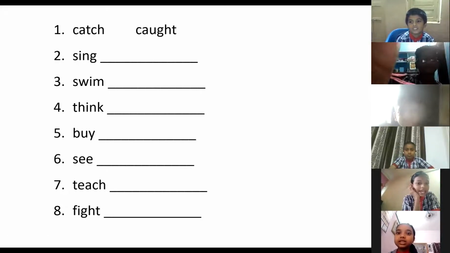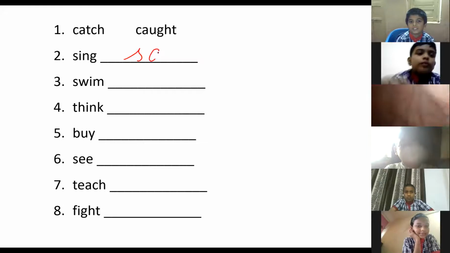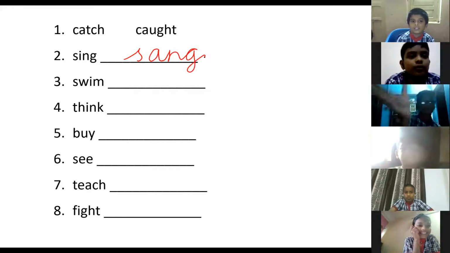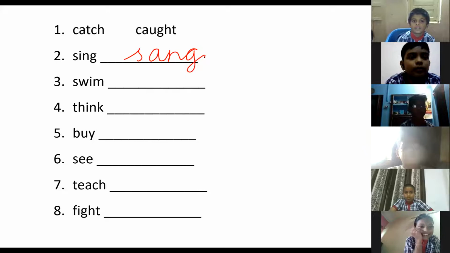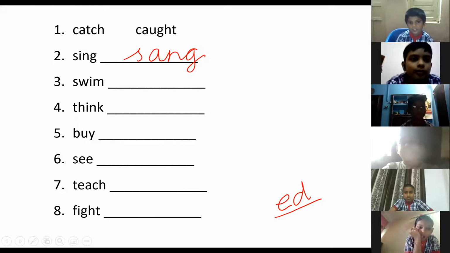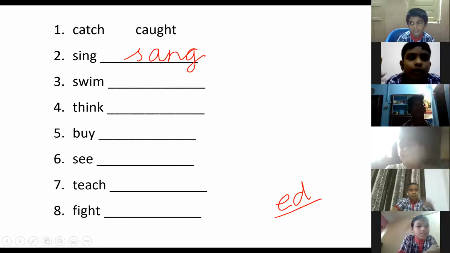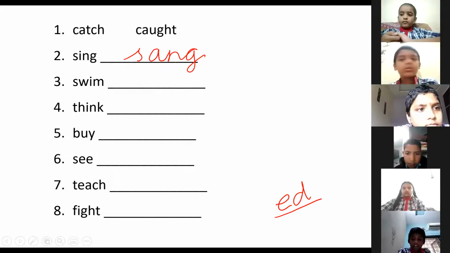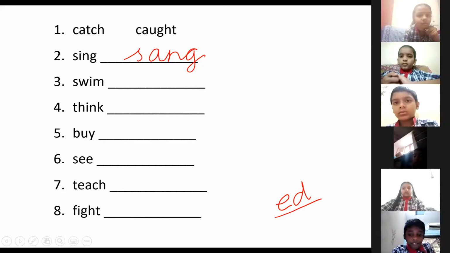Sang. Very good. S-A-N-G. There we added ED, but here there is some change. This is also past tense. These are called the irregular verbs. Now next, Sai Srinidhi.